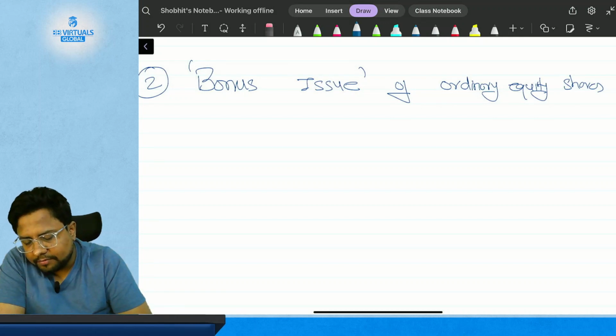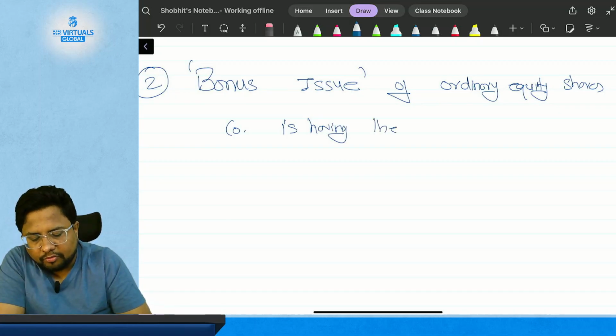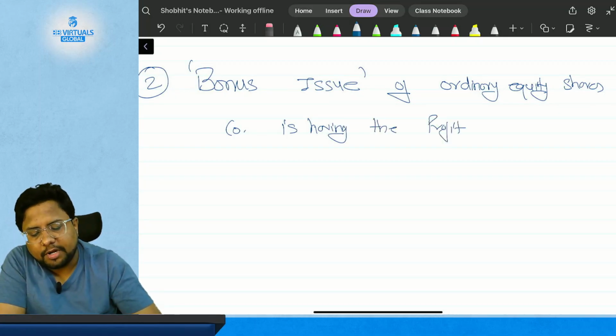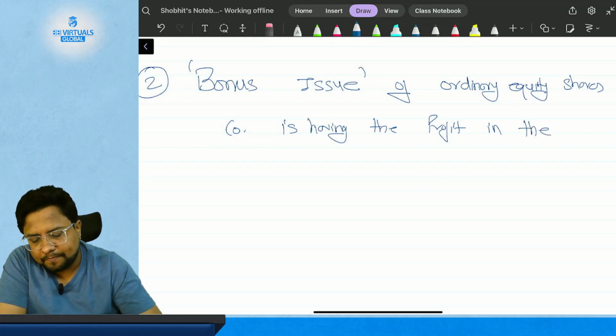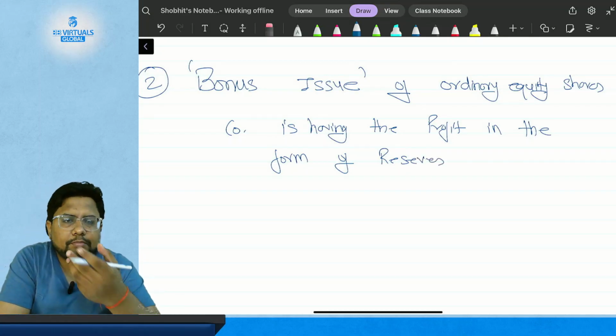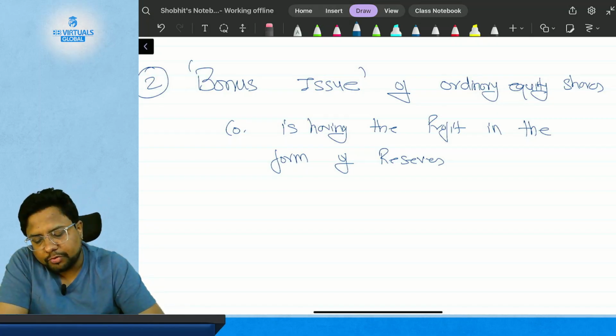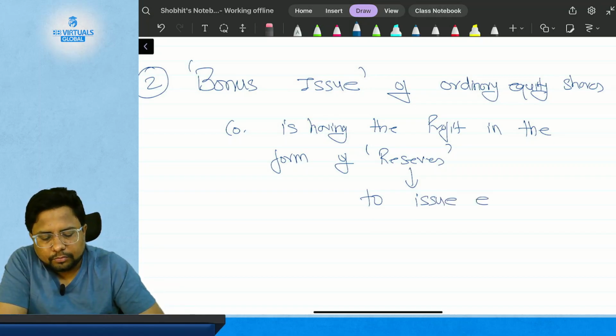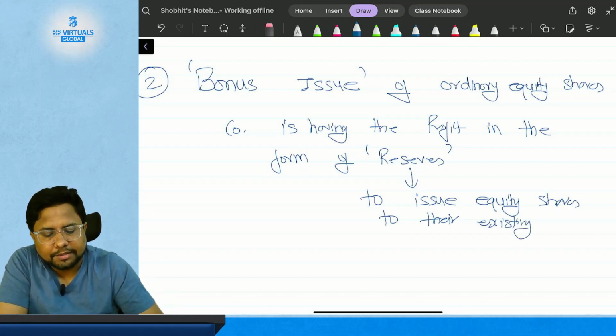Suppose the company is having profit in the form of reserves. So the company has certain reserves from the profit which they have made in this year or during the previous years. Now the company wants to utilize these reserves to issue equity shares to their existing shareholders.